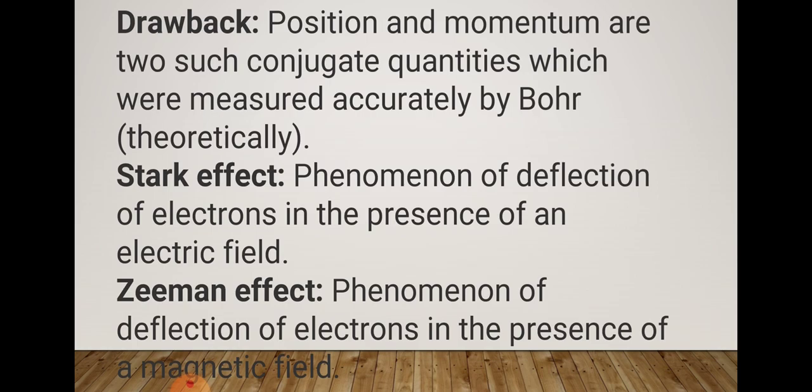And the Stark effect: splitting of spectral lines under the influence of an electric field is called the Stark effect. So Bohr's atomic model does not explain the Zeeman effect and Stark effect. If we apply an electric or magnetic field, whatever is happening was not explained by Bohr's atomic model.